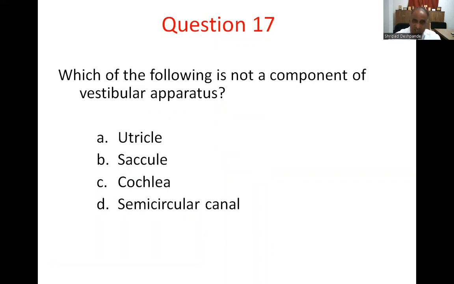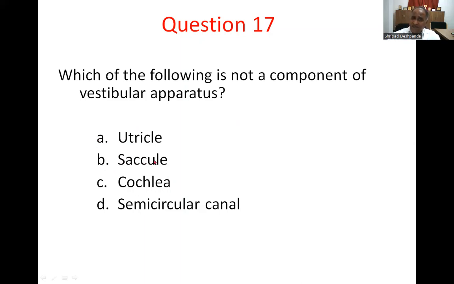Question number 17. Which of the following is not a component of vestibular apparatus? Very simple question. The vestibular apparatus consists of semicircular canals, utricle, and saccule. So option A, yes, it is part of the vestibular apparatus.